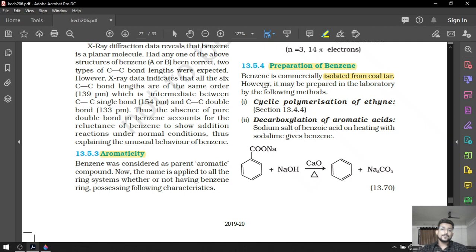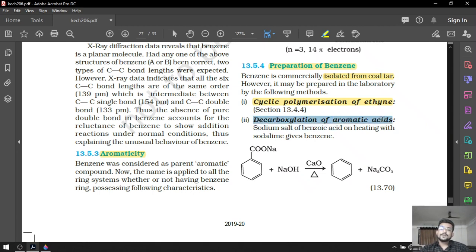However, in the laboratory we have three different methods to prepare benzene. Among them, the first one will be cyclic polymerization of ethine, that we did in the last lecture. Ethine is passed through a red hot iron tube at 873 Kelvin temperature and it will be converted into benzene. Okay, so that was the first preparation used for the preparation of benzene in the laboratory. After that, the second preparation will be